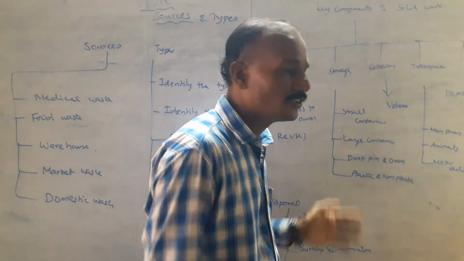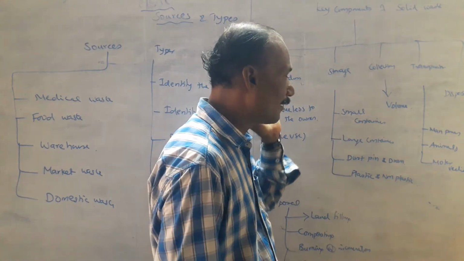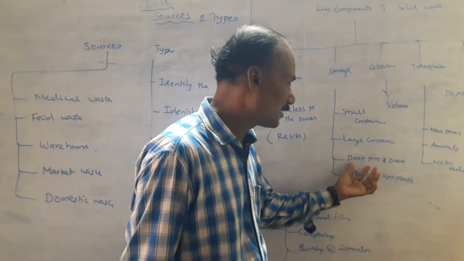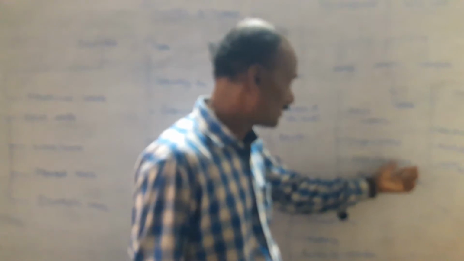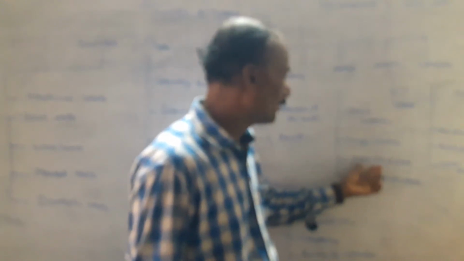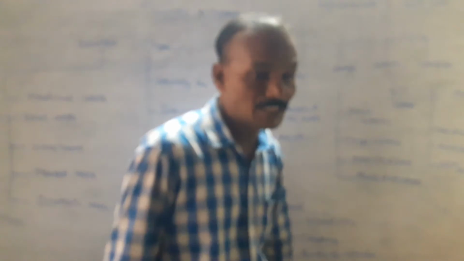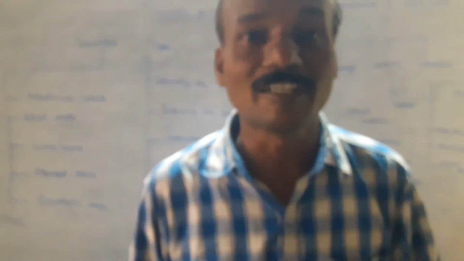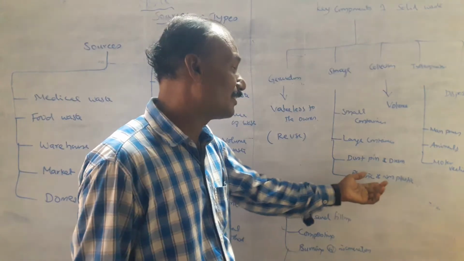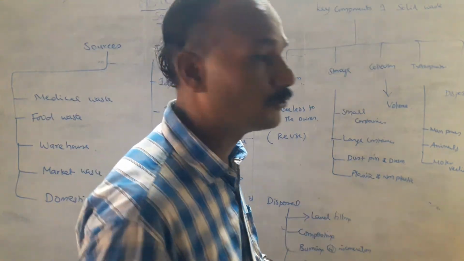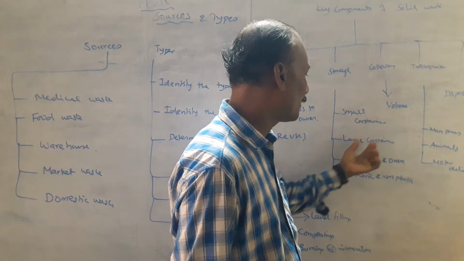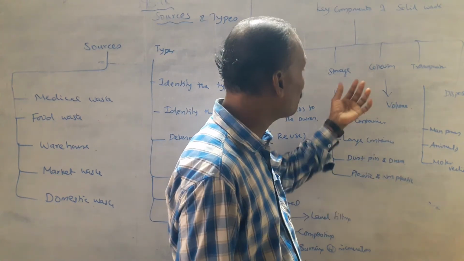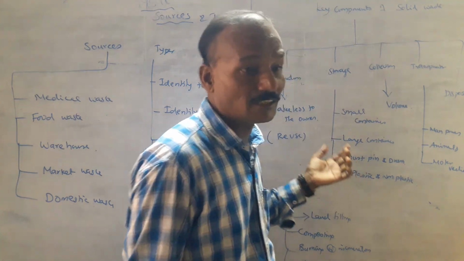Next is storage. Storage means small containers, large containers, and dustbins. In our house, for domestic purposes, large-capacity storage is a drum, and in a small house we have a dustbin. Then plastic and non-plastic material is one of the factors for solid waste material. Each plastic and non-plastic material is separated by a manual method. Then it is deposited in the small container, large container, or dustbin. These are storage for solid waste material.